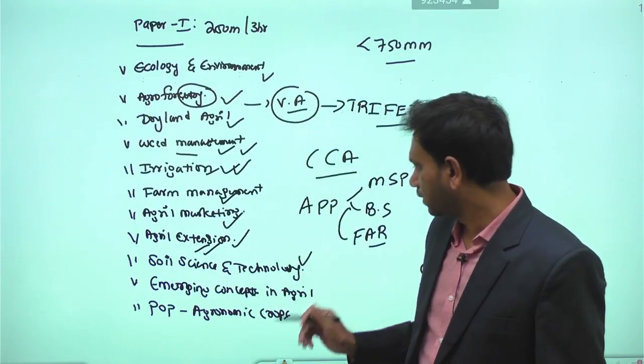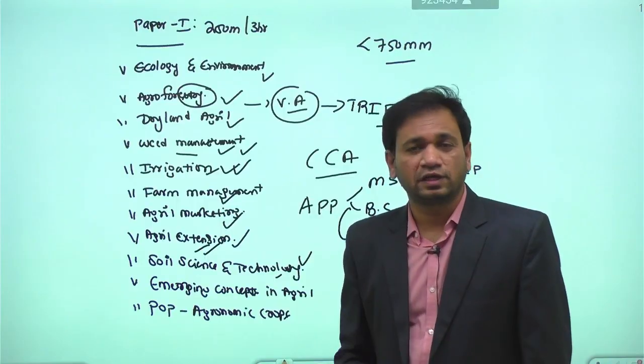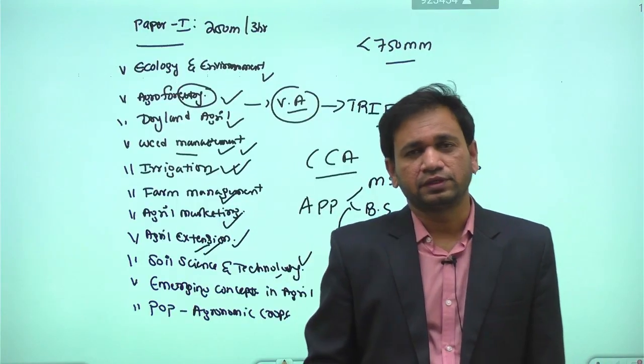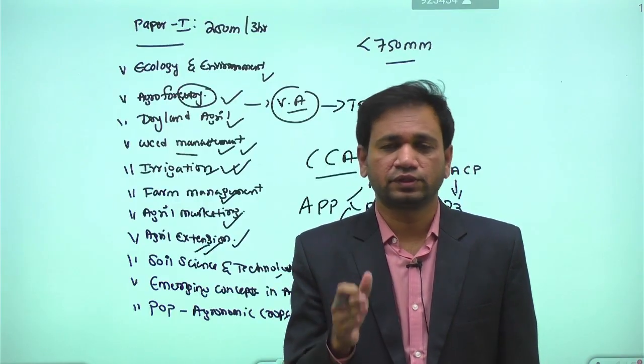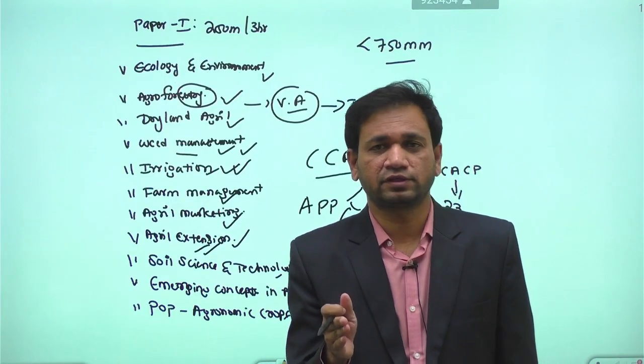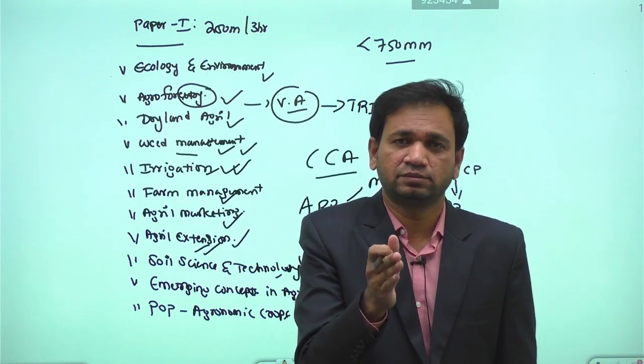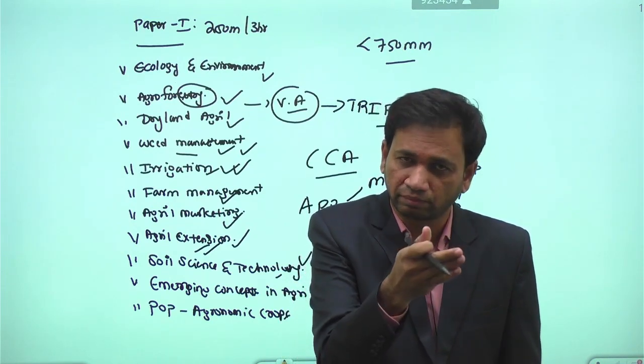Apart from that, in soil science we will discuss the role of soil fertility and soil productivity, and then how soil is formed according to Dokuchaev. There are two factors: one is active factors, another is passive factors. Both factors are collectively responsible for the formation of soil in a given area.